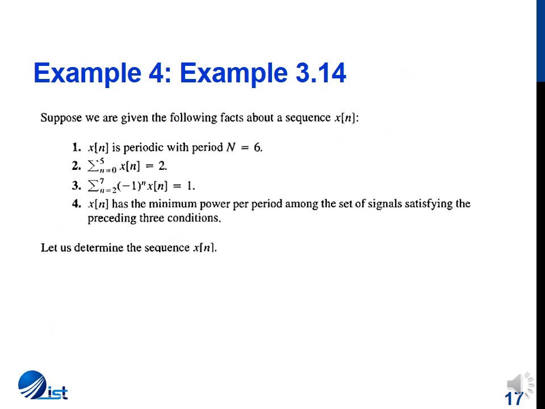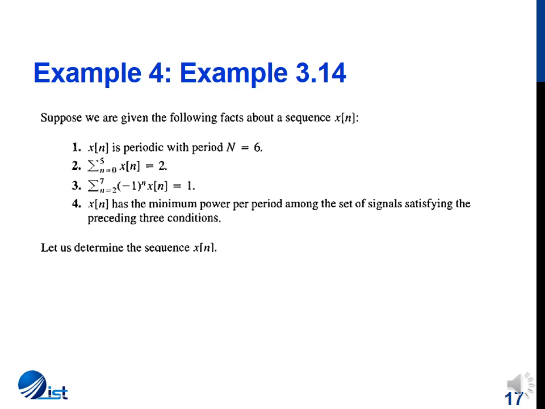As a final example of the current lecture, let's solve example 3.14 of our book. This example uses a lot of discrete time Fourier series properties, and if we know how to apply these properties and how to solve this example, we can solve the rest of the numerical problems given in the book.